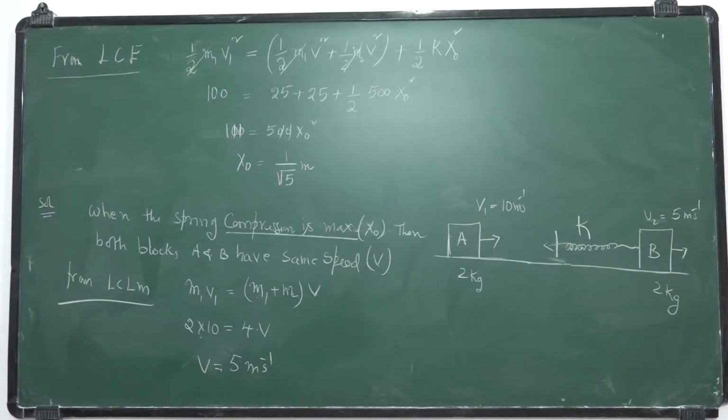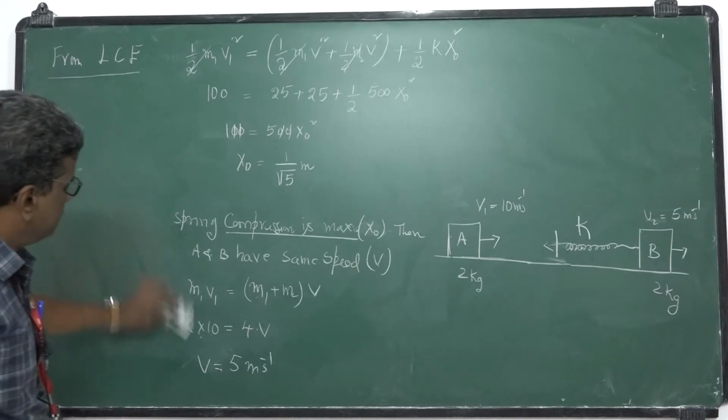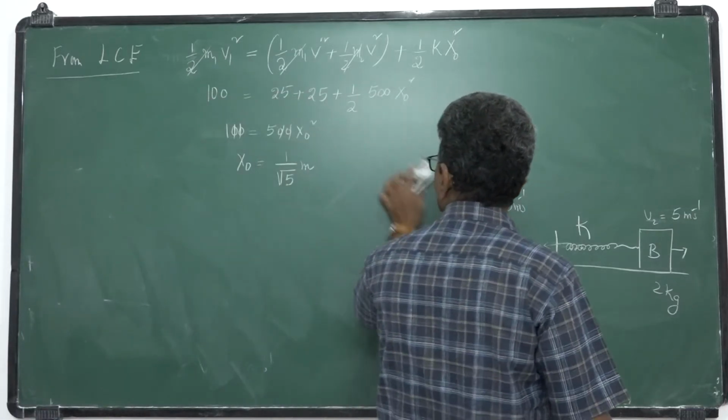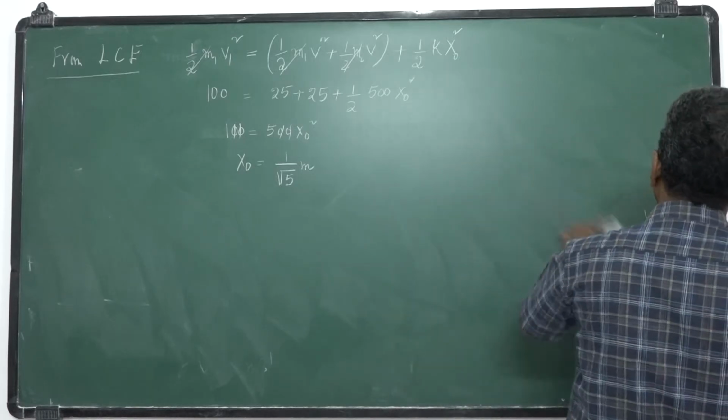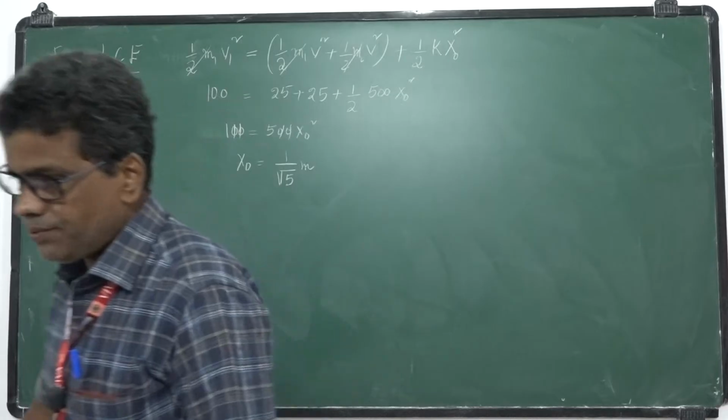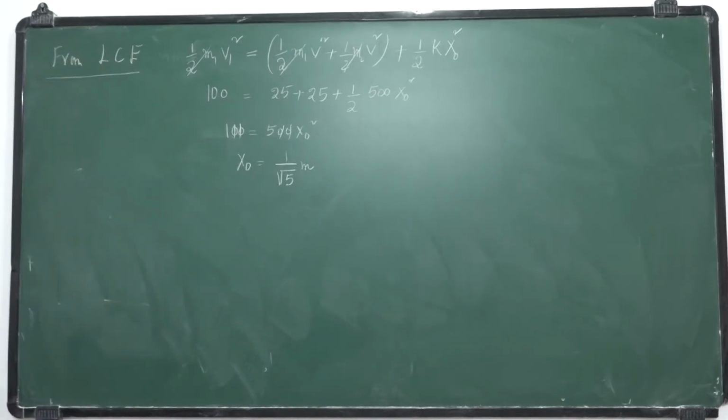One by root 5 meters. So this is the answer. Okay, clear? What is 1 by root 5?